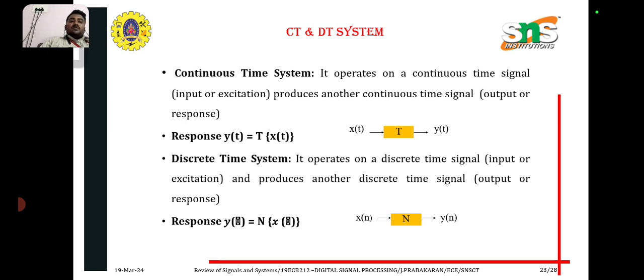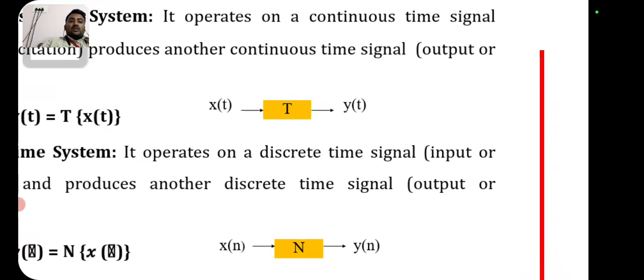X of t is the input signal, y of t is the output signal, which is defined by transform T of x of t. And discrete time system operates on a discrete time signal and produces another discrete time signal, which is y of n equal to capital N of x of n.